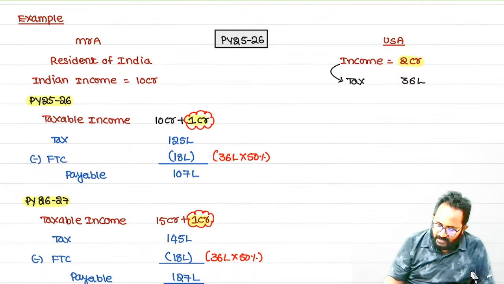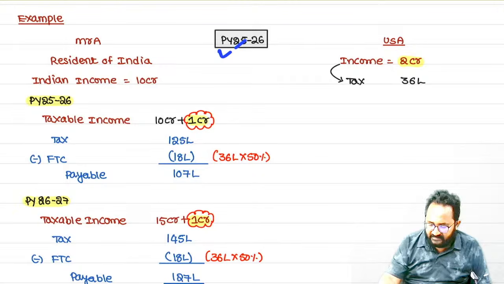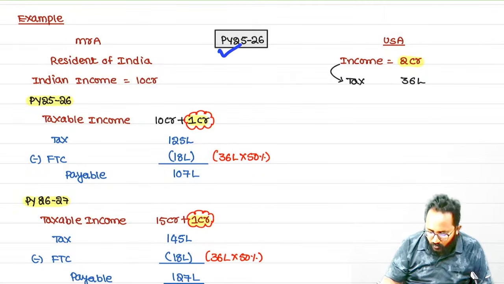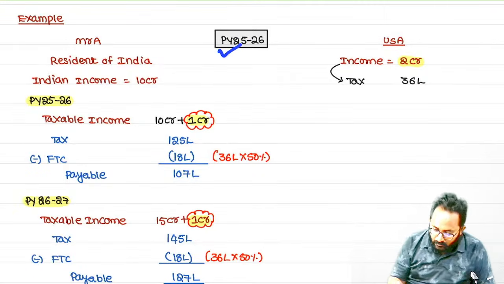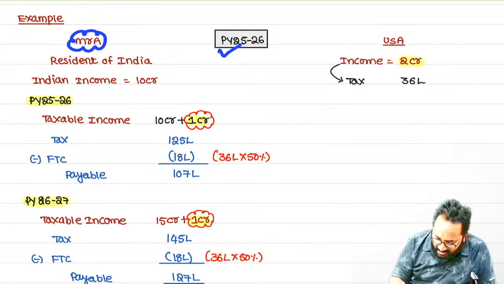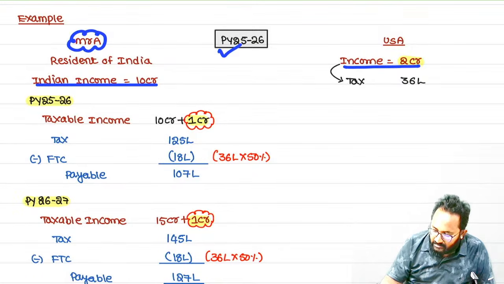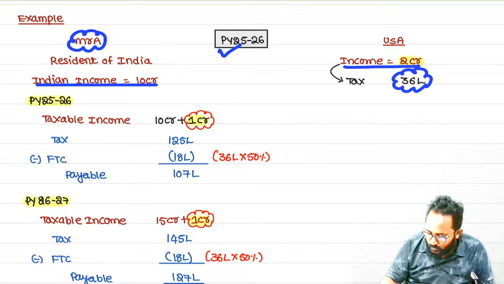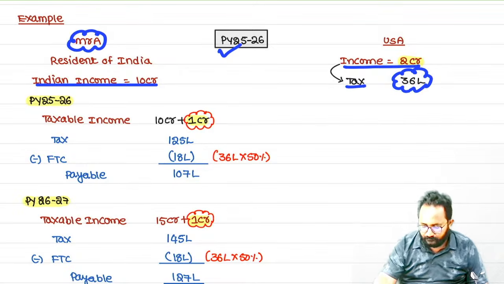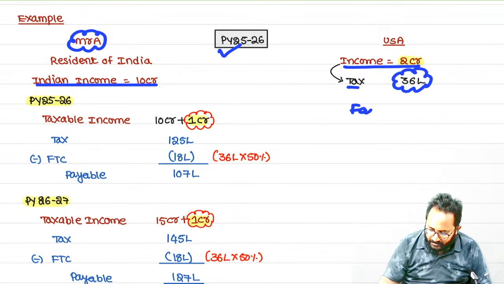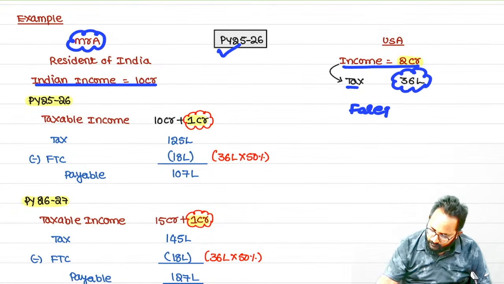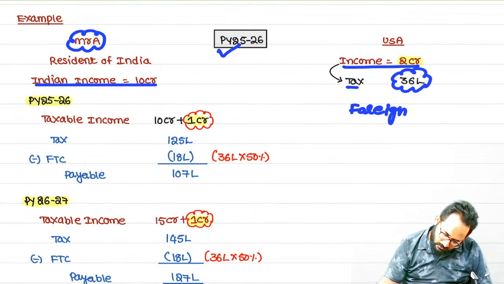In previous year 25-26, our Indian resident has Indian income of 10 crore and foreign income of 2 crore. In the foreign country he paid tax on the 2 crore of 36 lakh. This we can call foreign tax.